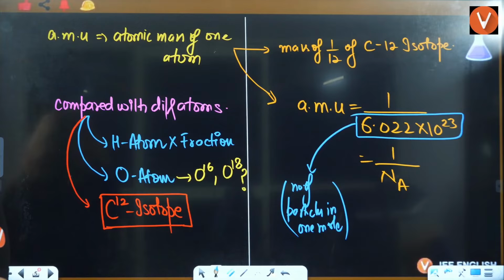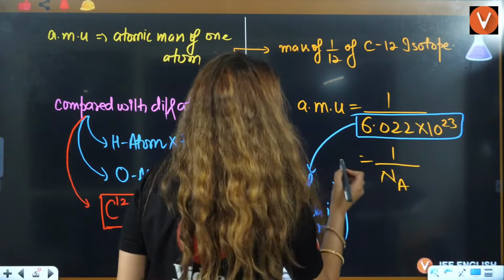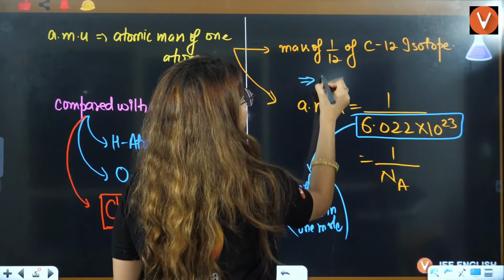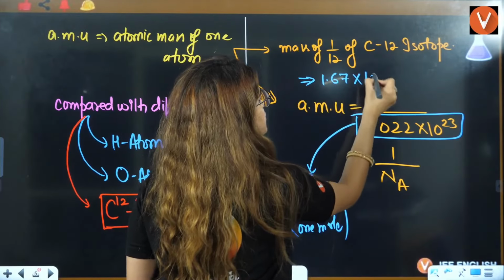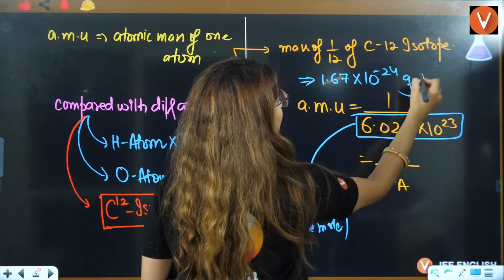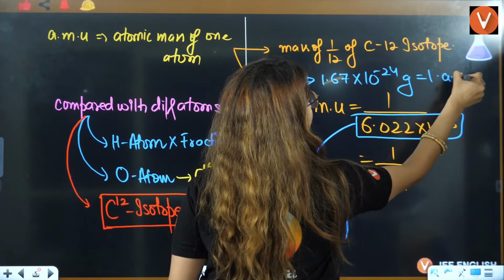So I'll also write down the value of 1 AMU. Just give me a second, the exact value, let me just see. That was coming out to be 1.67 into 10 raised to power minus 24 grams. That is your 1 AMU.